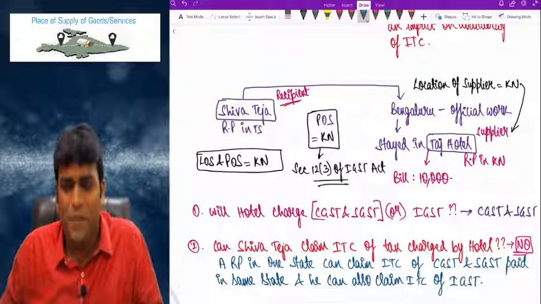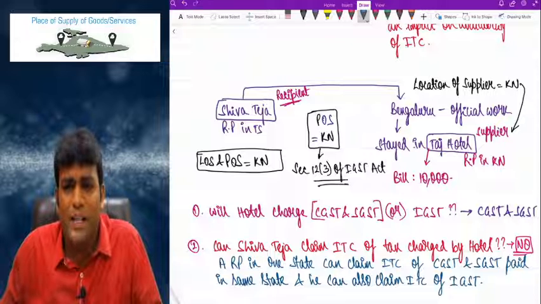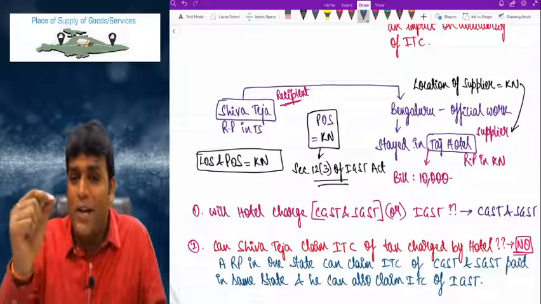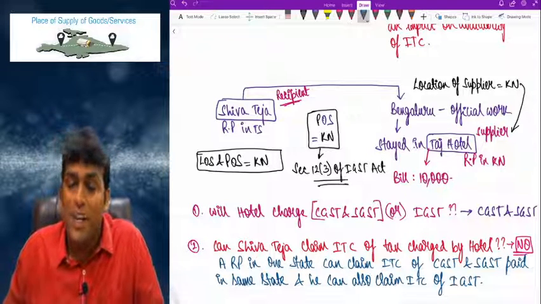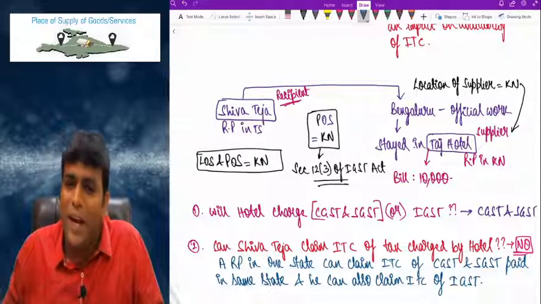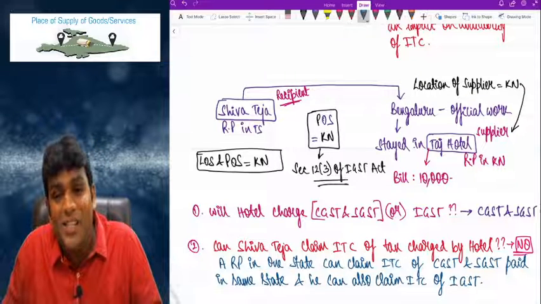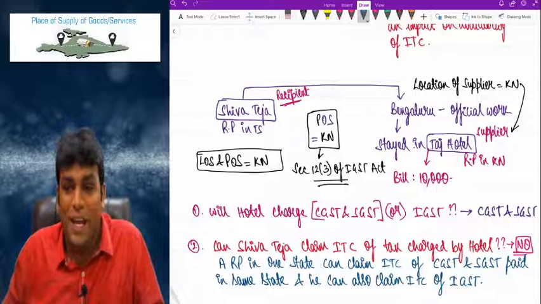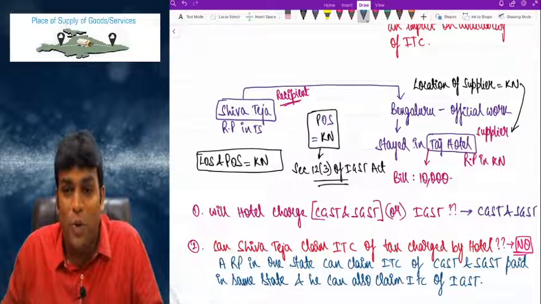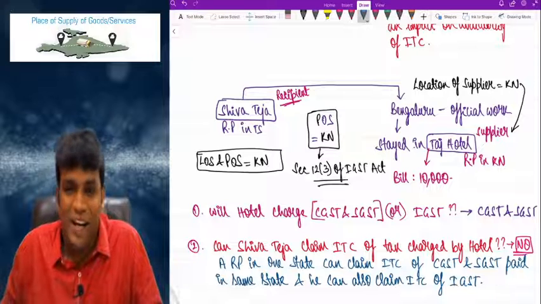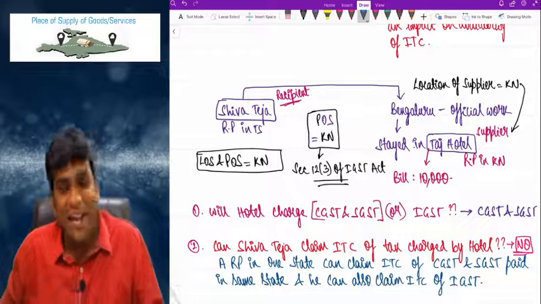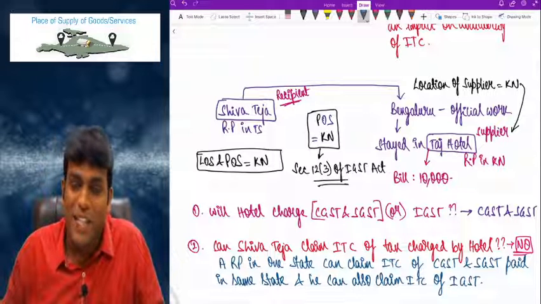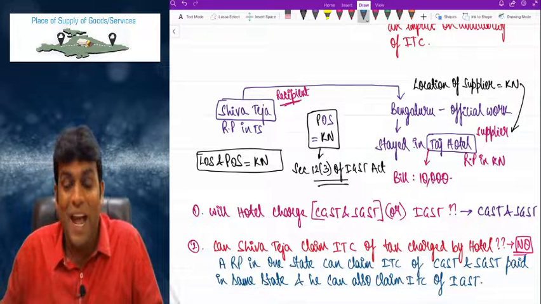You might ask, why, sir? Because ultimately, my dear friends, what kind of tax to be charged depends upon the type of supply, whether it is intrastate supply or interstate supply. And intrastate supply or interstate supply will depend upon location of supplier and place of supply. And from Taj Hotel's point of view, where is the location of supplier? Karnataka. And where is the place of supply? Karnataka. When both are in Karnataka, what Taj Hotel will charge is obviously CGST and SGST, and I cannot take credit.